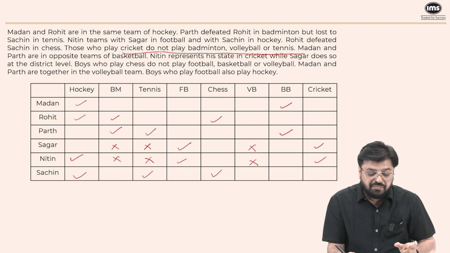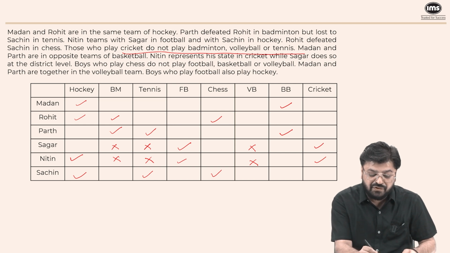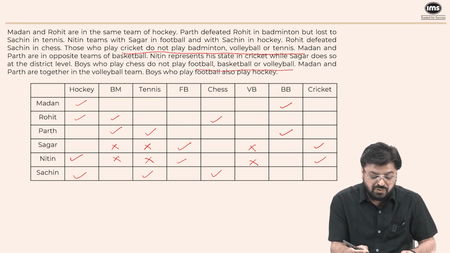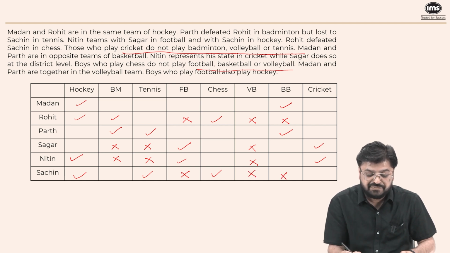Next, boys who play chess do not play football, basketball, or volleyball. So, who is playing chess till now? Rohit is playing chess. So, Rohit will not play football, basketball, or volleyball. Same way, Sachin will not play football, basketball, or volleyball.